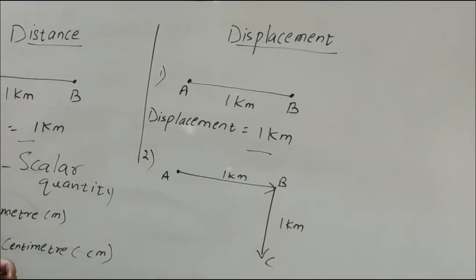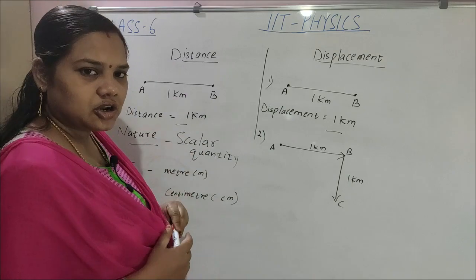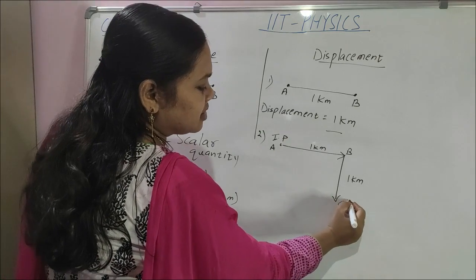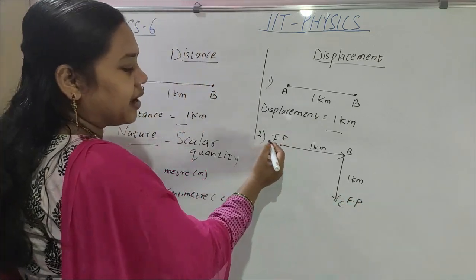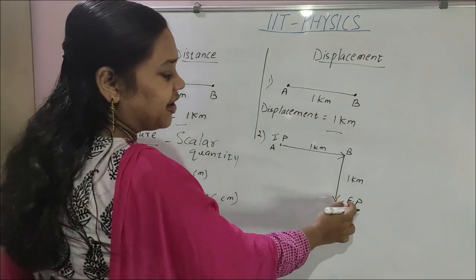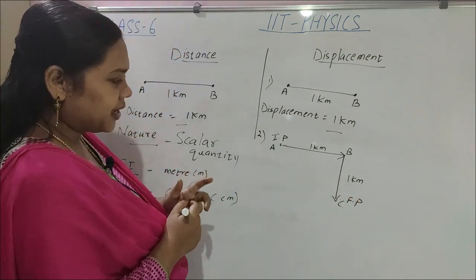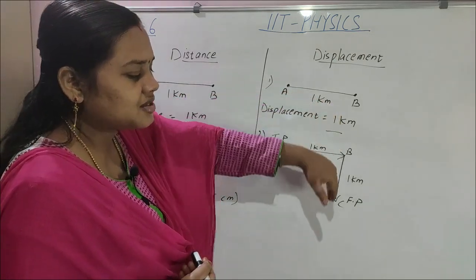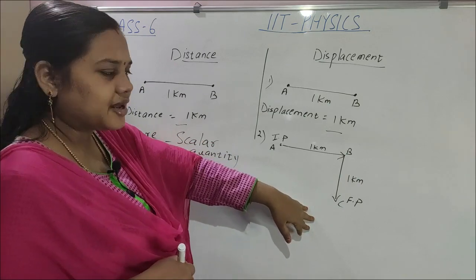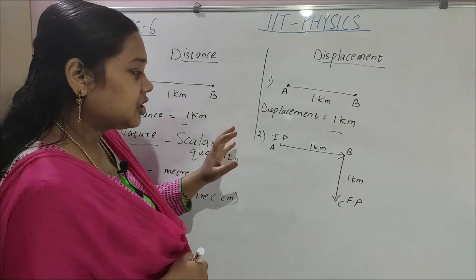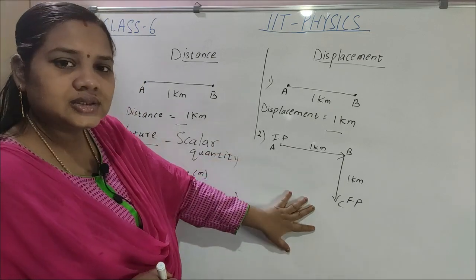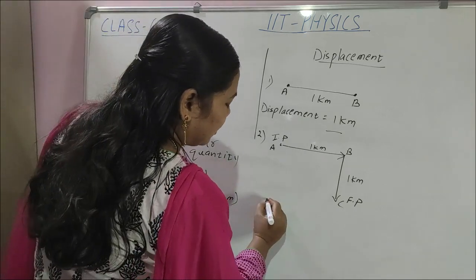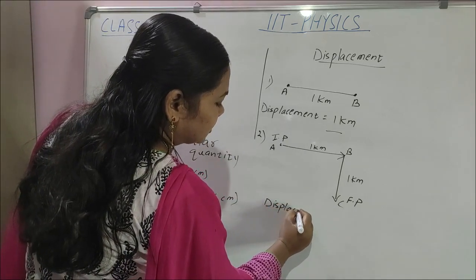So the initial position, IP, is A, and the final position, FP, is C. Now see what the displacement is here.